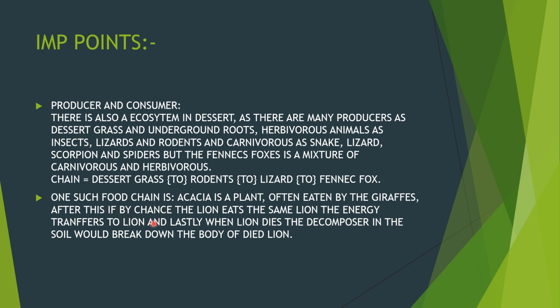The lion, here a secondary consumer, uses it for building muscles and fats, and lastly the decomposers, the tertiary consumers, take the nutrients or energy back into the soil.